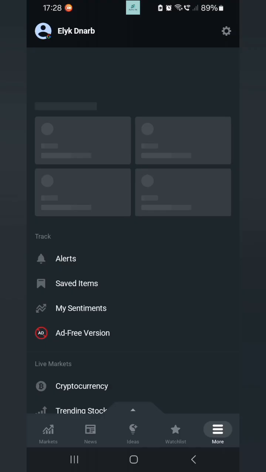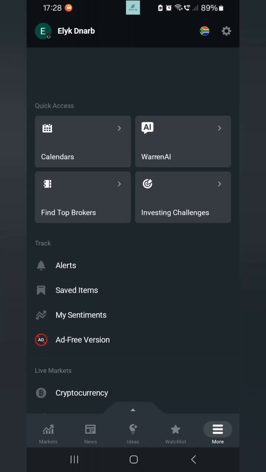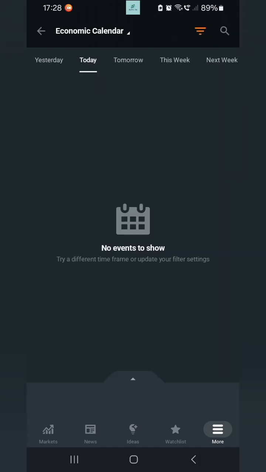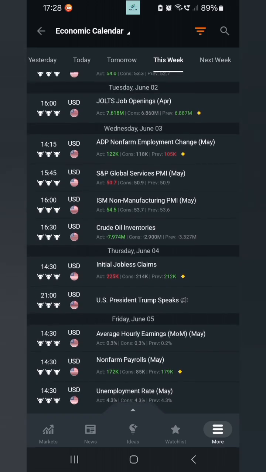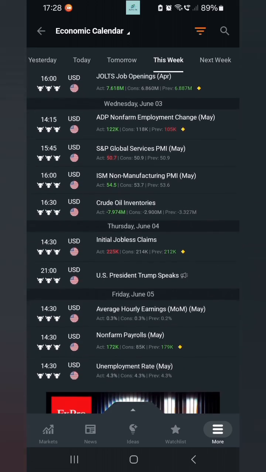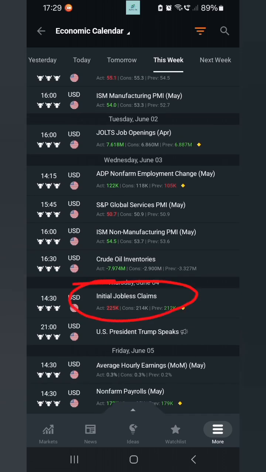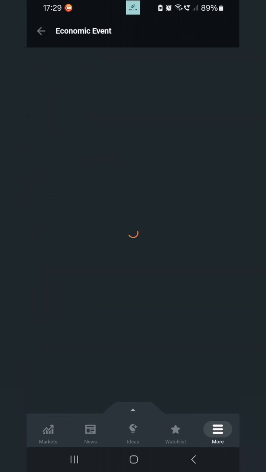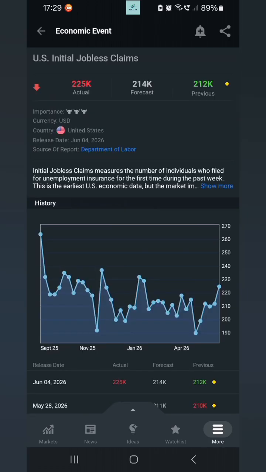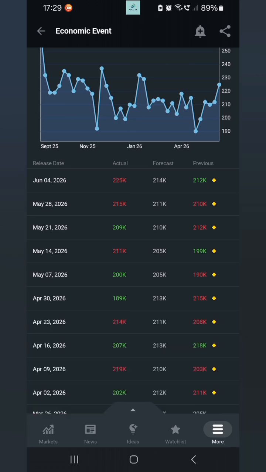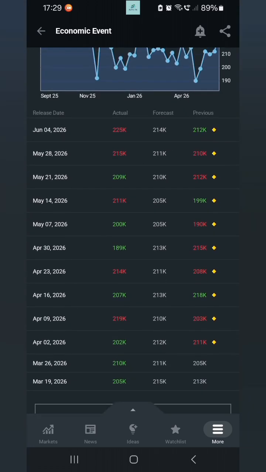For example, let's get my economic calendar real quick. Let's go to the calendar and let's check out this week. Non-farm payrolls. Now, when we try to build an expectation of the payroll reports, we need to look at employment-related reports. For example, jobless claims, right? We go into the jobless claims and now we can see, have people been claiming jobless or not? So we look for the month of May because we are expecting May's payroll report.